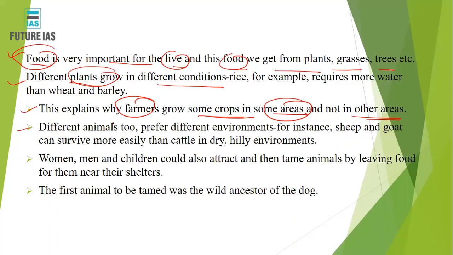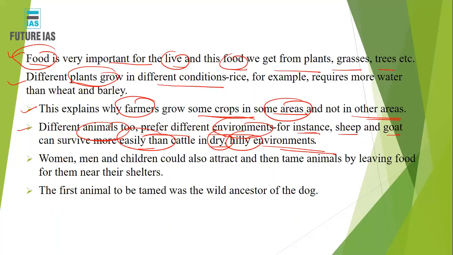Then different animals too prefer different environments. For instance, sheep and goats can survive more easily than cattle in a dry and hilly environment. You have seen that the sheep and the goat are both found with poor farmers. Even the goat is called the poor man's cow.